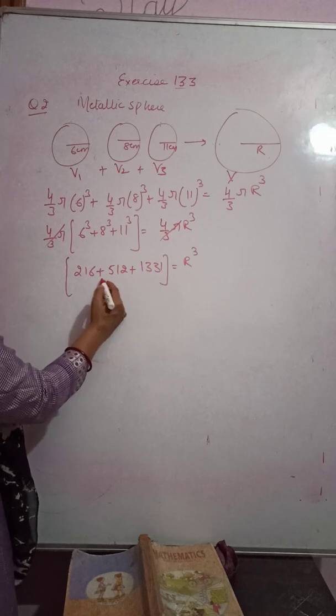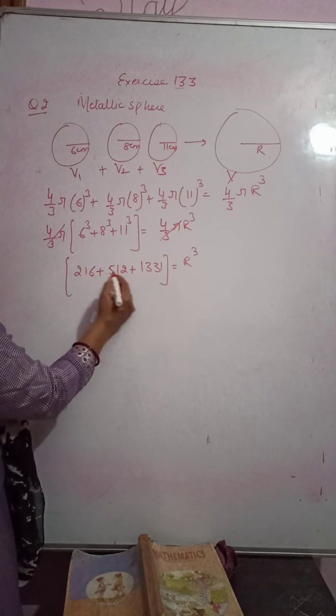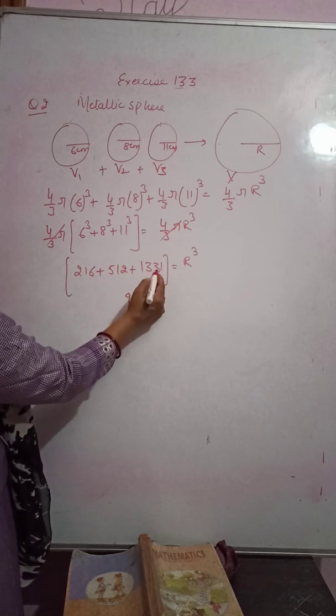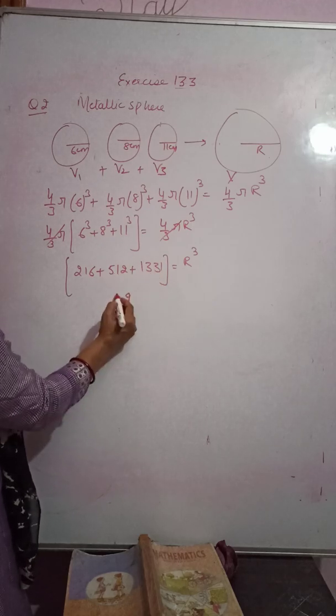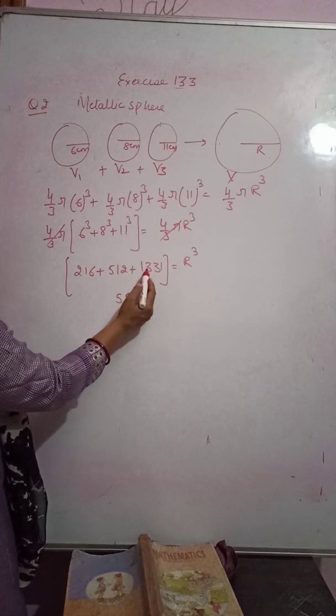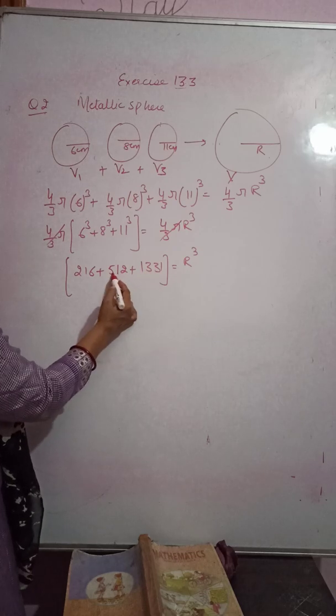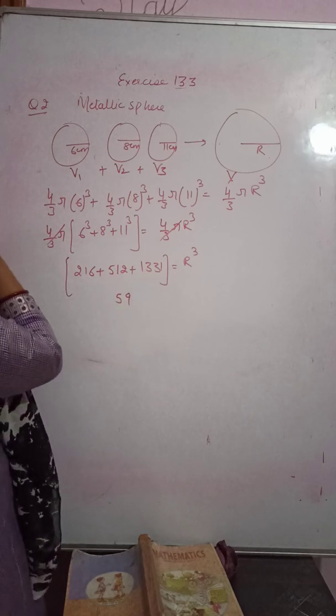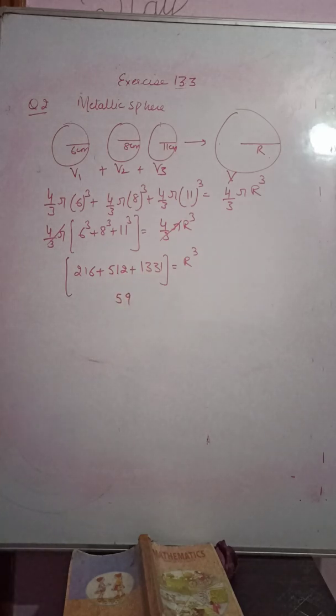Whenever you add it, what will you get? 8, 9, 5, 3, 4, 5, and this will be 3 and 5, 8. It will be what? 10, 11 cube, 12.